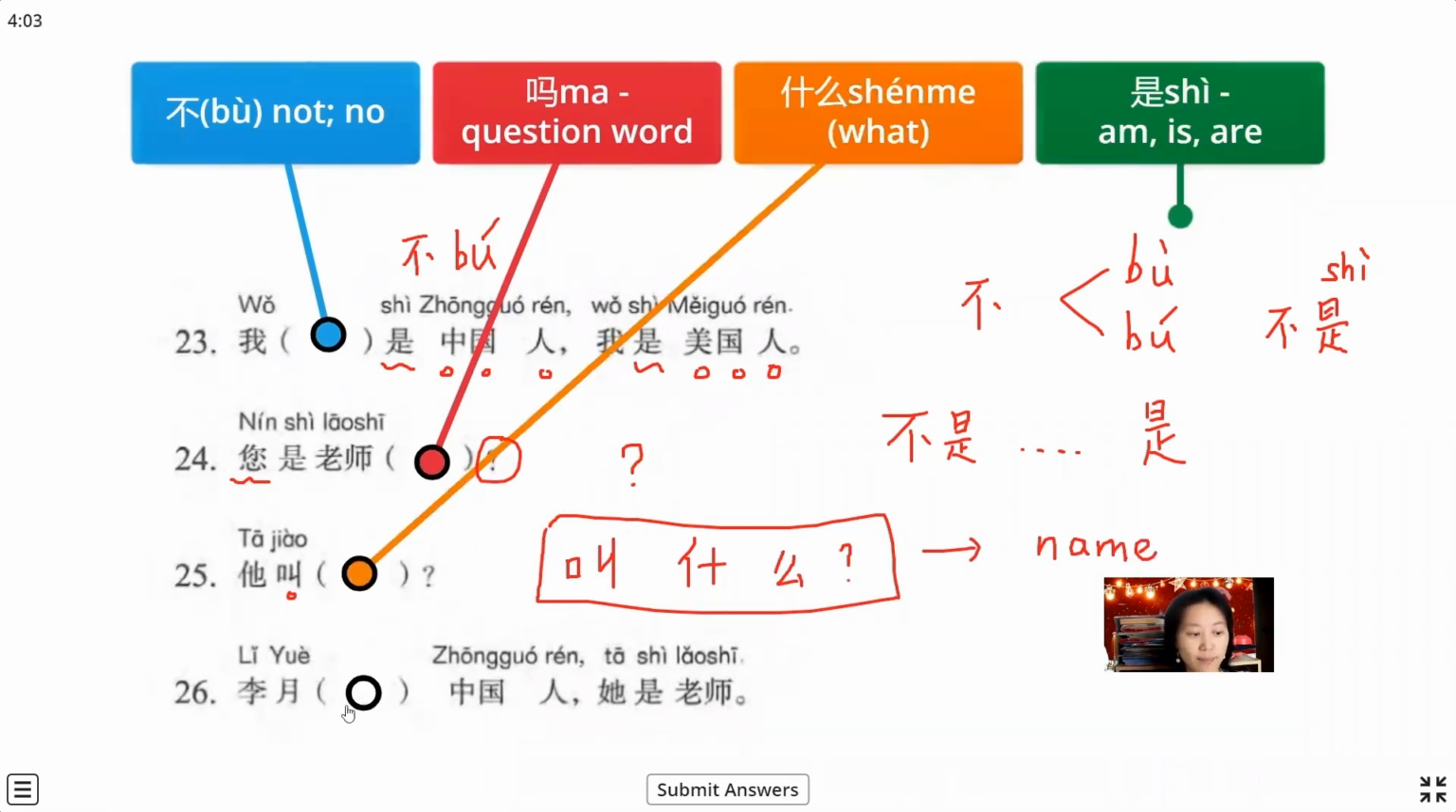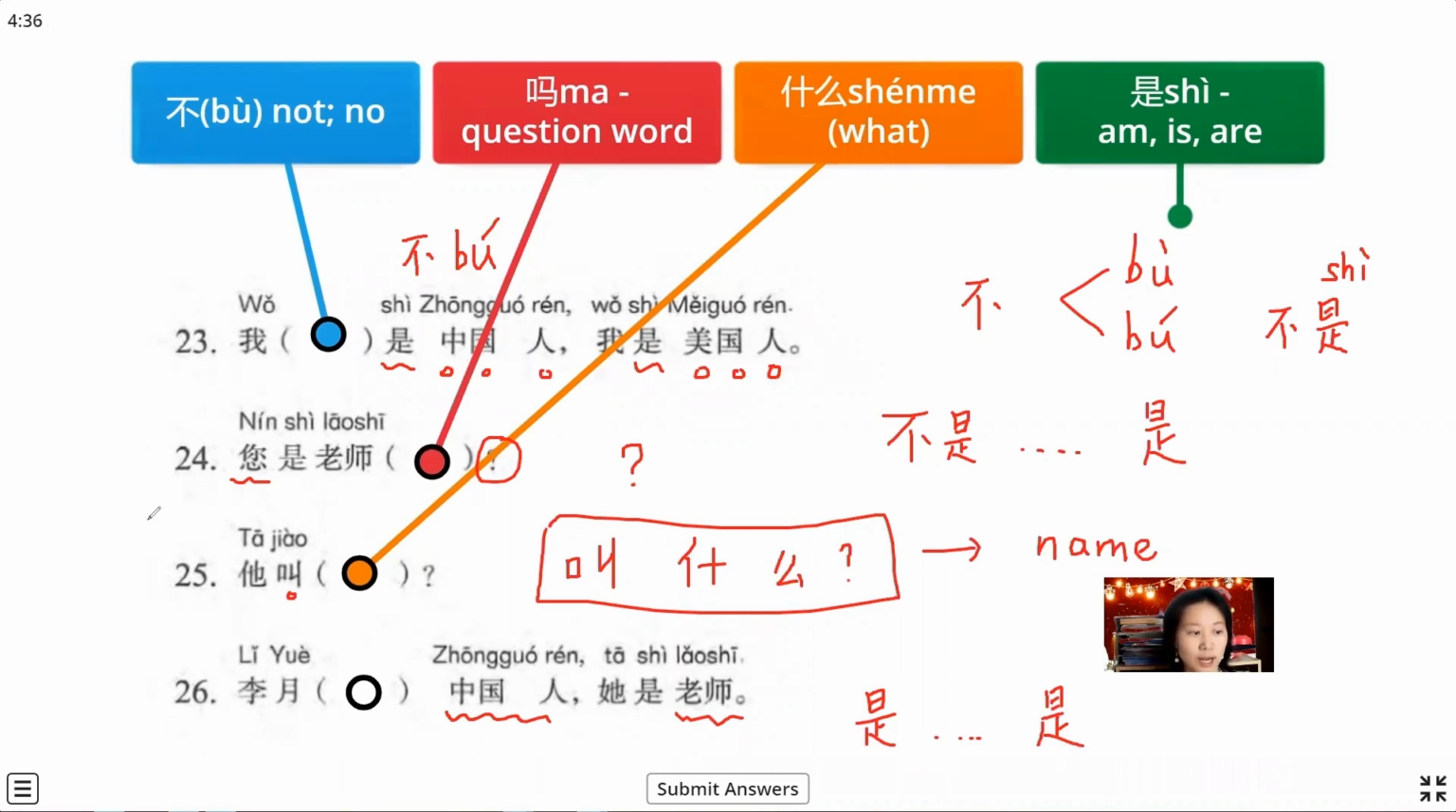Okay, the last one. We just notice they just introduce nationality, 中国人, Chinese, and then introduce the job, just the teacher, 老师. So in this sentence, we can use the 是 and 是, because the same people introduce different things. So this time we can use the 是 and the 是.